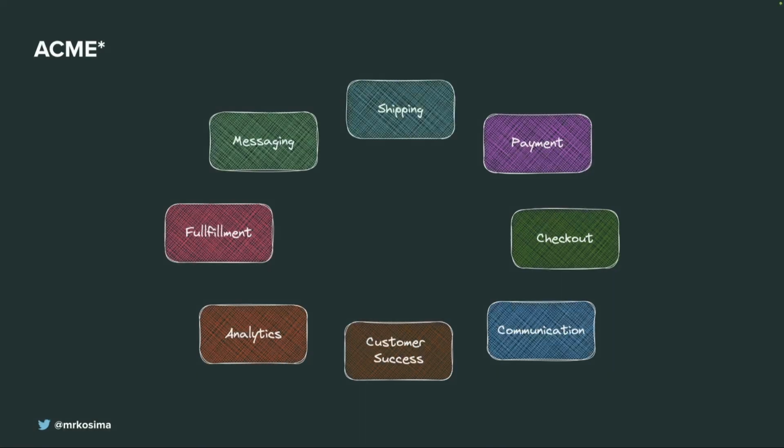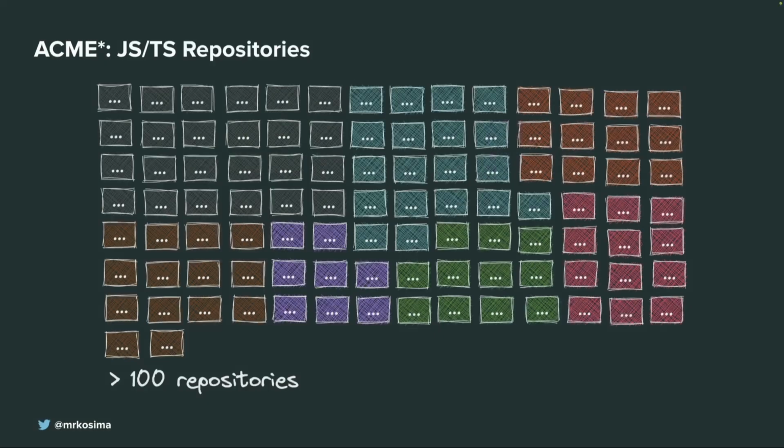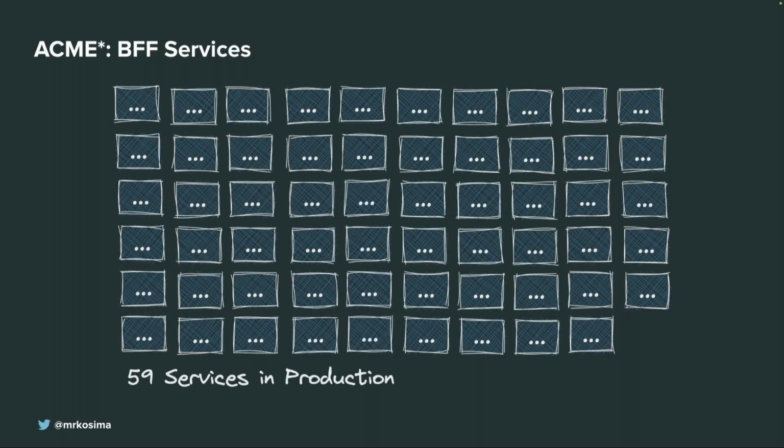It's a comparatively big project with many product teams, and to support product teams, we had the front-end platform. So to make the code work properly, we had many repositories. It was more than 100 repositories, and every repository was owned by some domain. We have many services running in production. We have daily releases, quite regular.